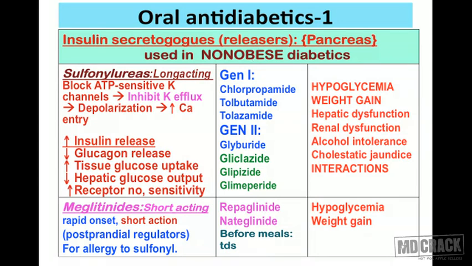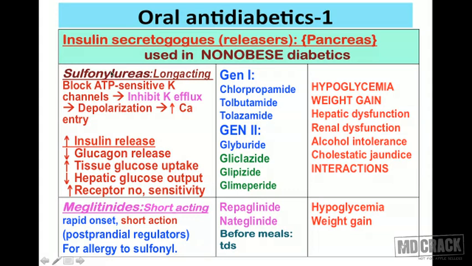Let's go to the last column and have a look at the adverse effect written in red. In front of sulfonylureas, I hope you are following the cursor, an important adverse effect is weight gain. In case of meglitinides, again, an important adverse effect is weight gain. It means when you put this patient on these oral antidiabetic drugs, the patient is going to gain weight. And this is why these drugs are preferred in non-obese diabetic patients.